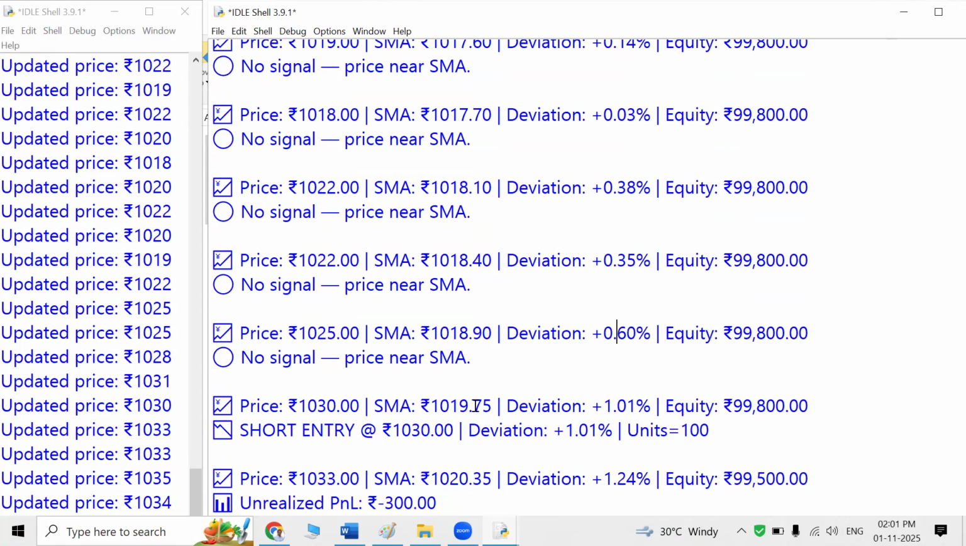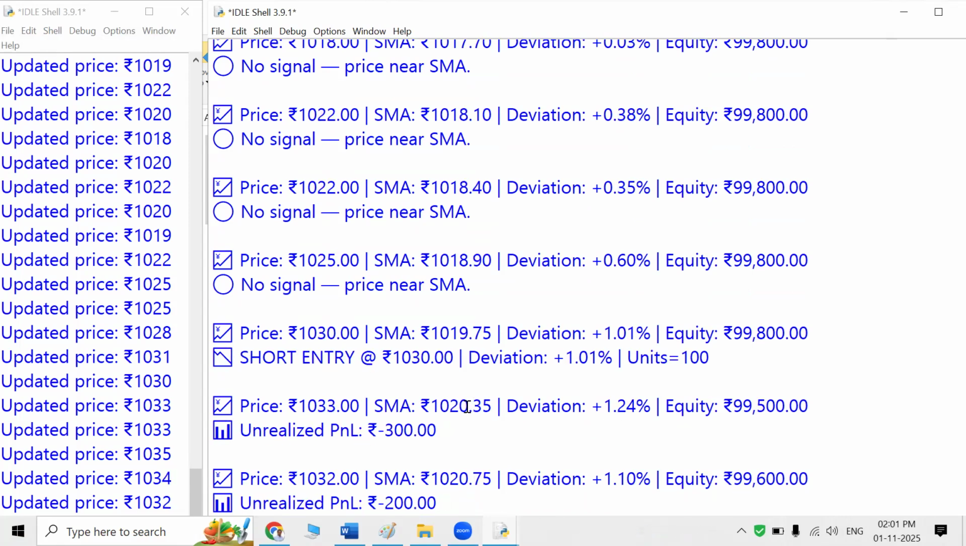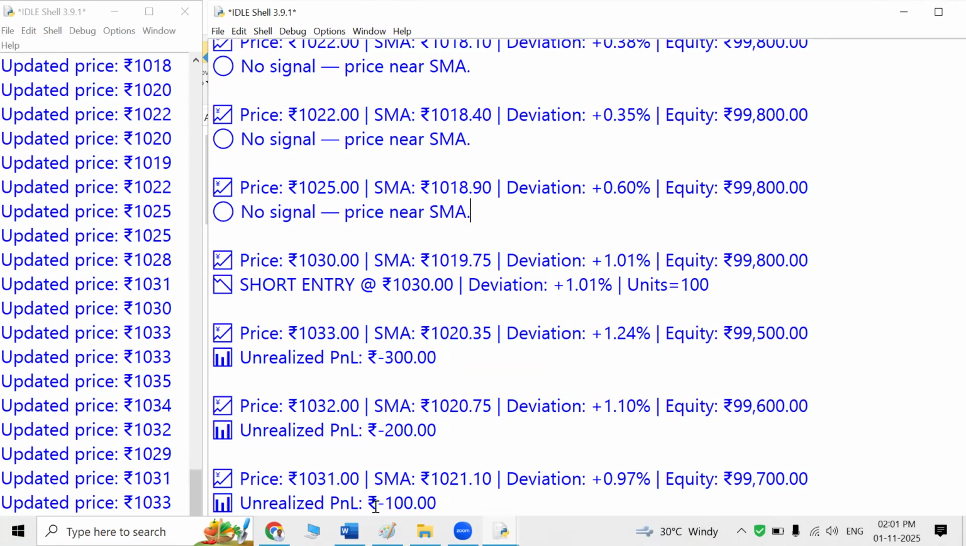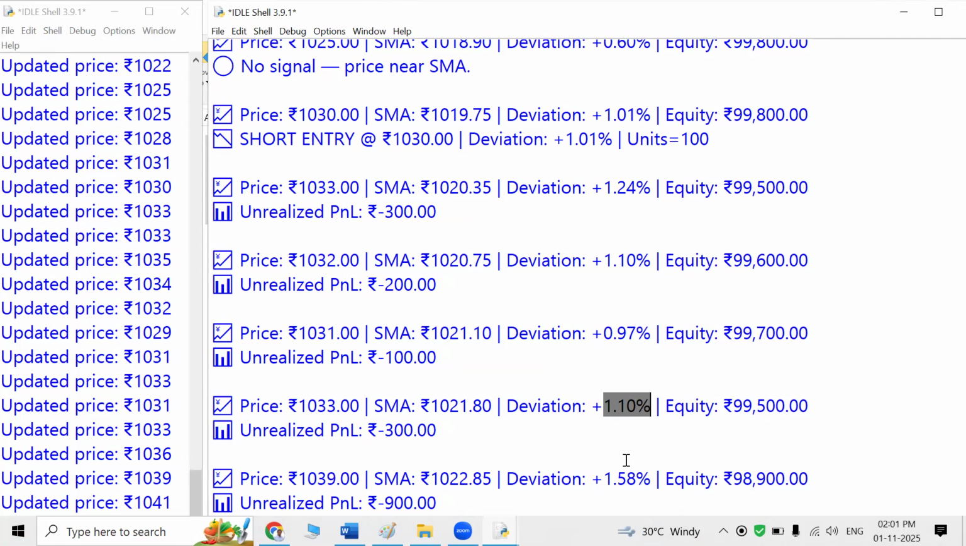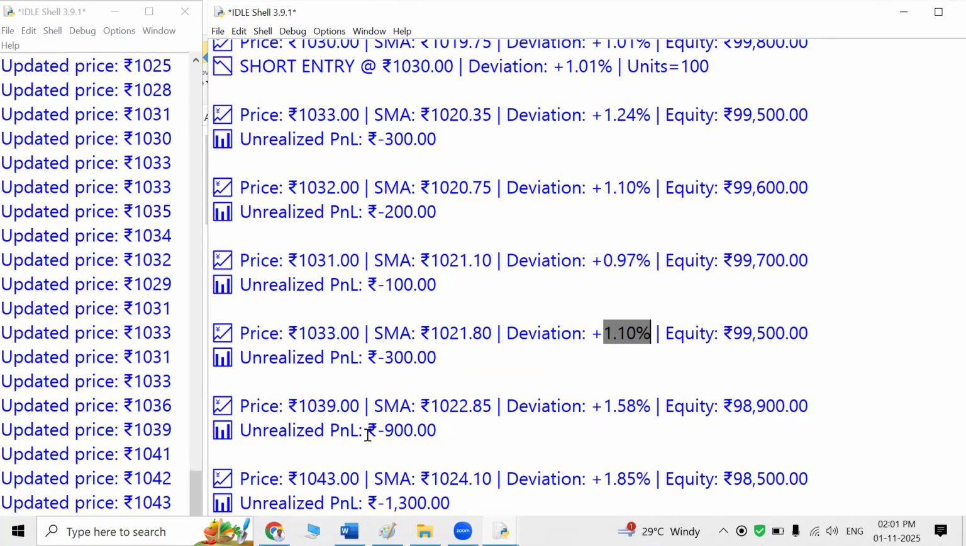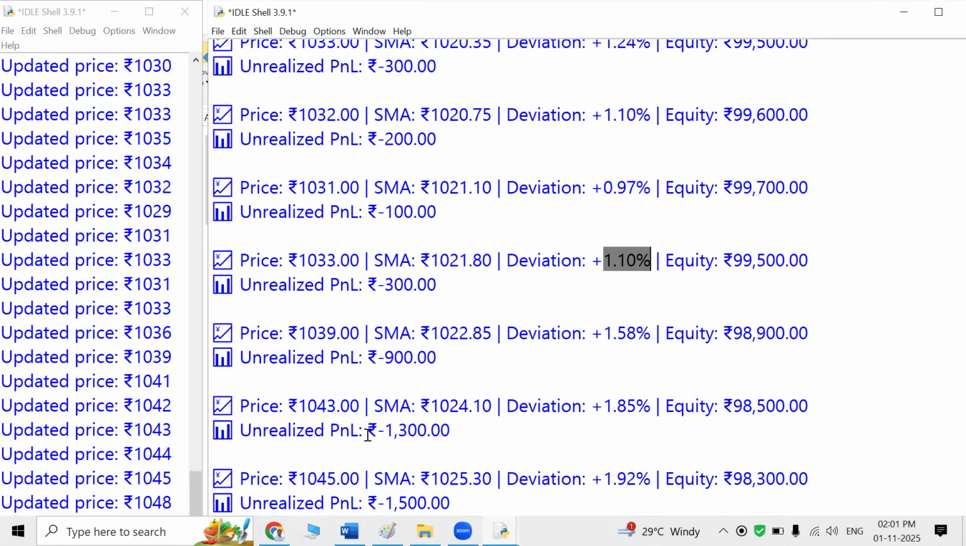And 1019 is basically our simple moving average. So now keep on tracking this deviation. Either we reach 0.5 or we reach 2. 0.5 is an exit and 2 is also an exit. It's making a loss, it's completely okay. You need to keep on running this for a whole day. So we are still at a loss of 1300 rupees. It's running in a worst case environment. That's the best part of the algo.